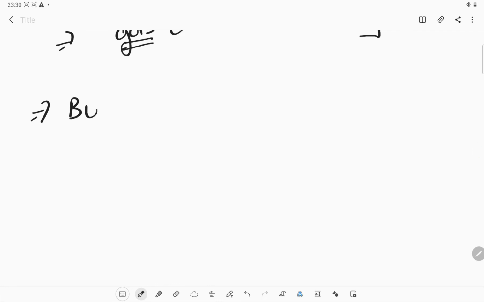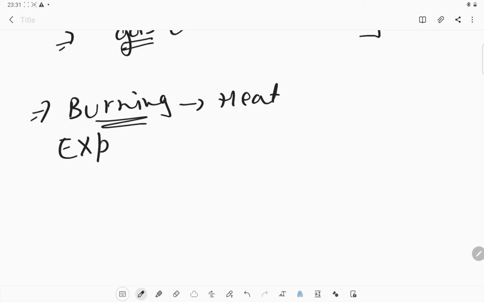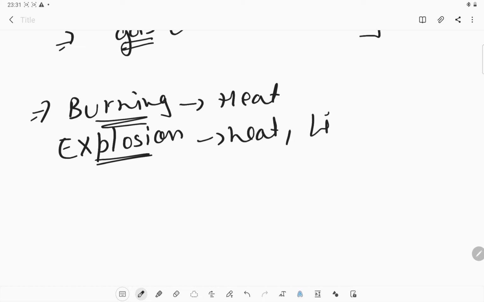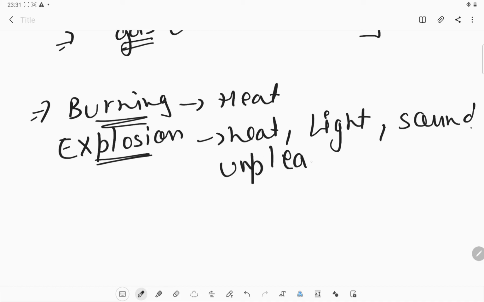For example, the burning process. What is this? Burning is a chemical change because it produces heat. Okay, the second example is explosion. Whenever we hear about an explosion, what can we see? We can see heat emitting out of that explosion, as well as light, sound, and unpleasant gas. So these are the properties of chemical changes. A chemical change produces all these things.